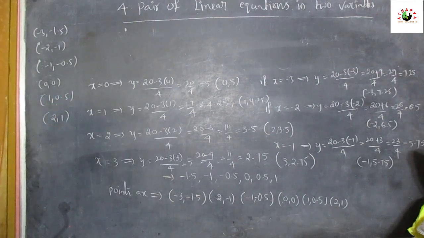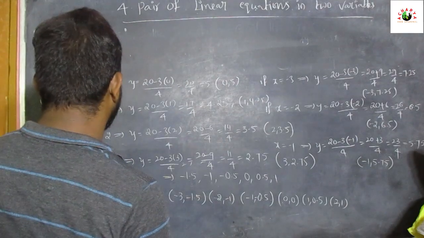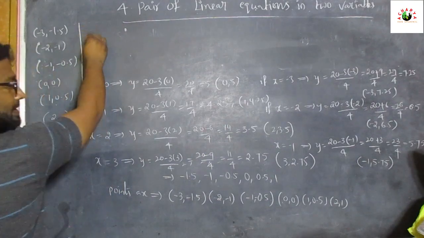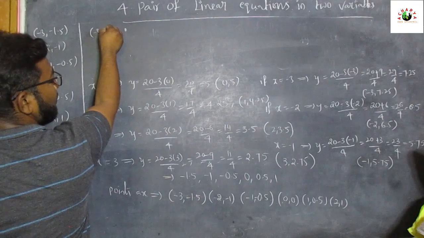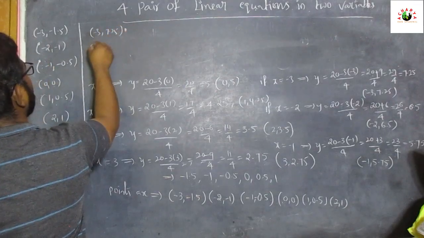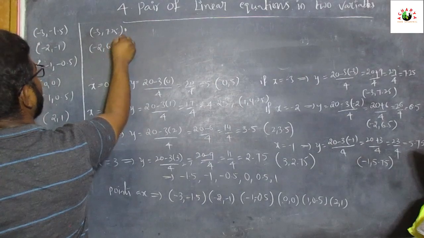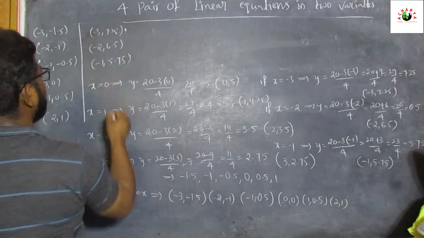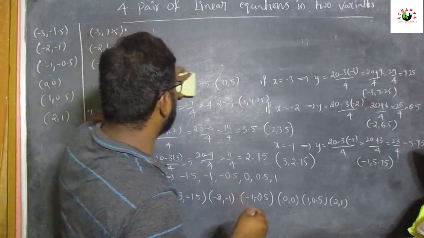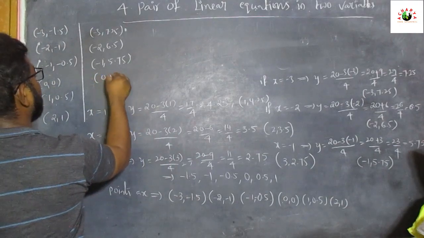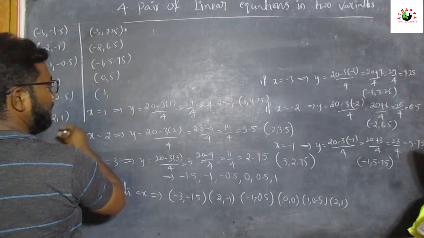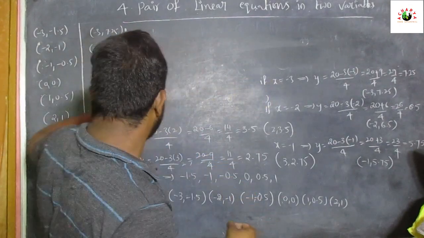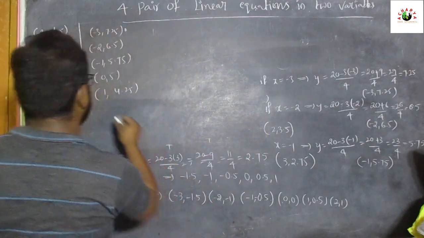Next, the second equation points: if x is equal to minus 3, 7.25; minus 2 comma 6.5; minus 1 comma 5.75; 0 comma 5; 1 comma 4.25; if x is equal to 2, 3.5.